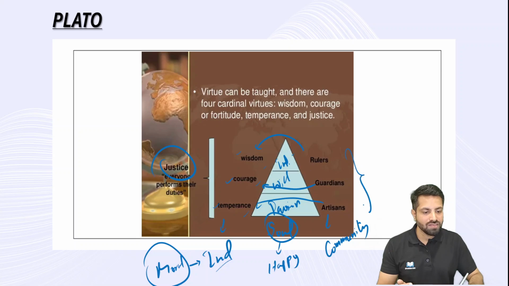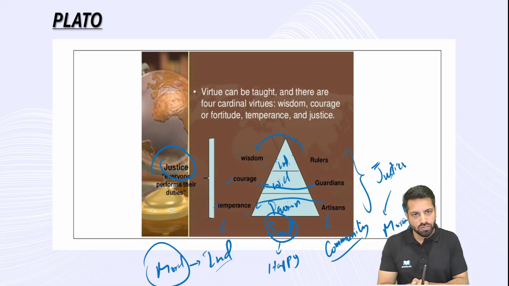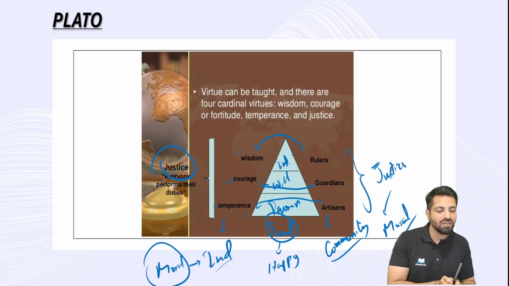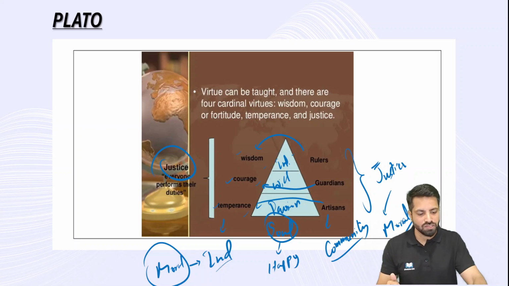When there is a balance, this will lead to justice in society. If there is justice, society becomes ethical. So this is the connection. Initially, we talked about Plato. Plato talked about four cardinal virtues, and these four cardinal virtues can be seen at the soul level, at the individual level for moral life, and at the community level for an ethical framework. Right, this is with respect to Plato.